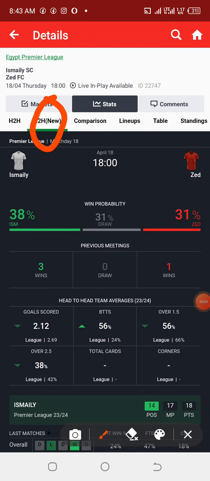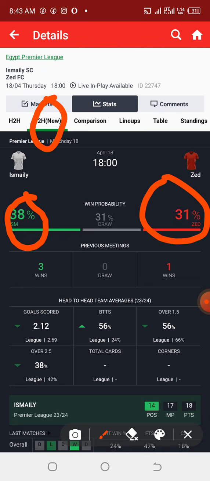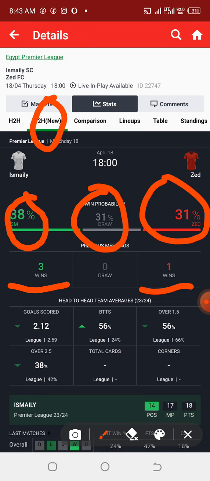So checking the head-to-head, you are going to see some data: the probability of who will win, the probability that the game will end in a draw, the total wins that the home team has, the total wins that the away team has. You also check the goals scored, the average goals scored, which is 2.12, and here is the percentage probability of both teams to score.